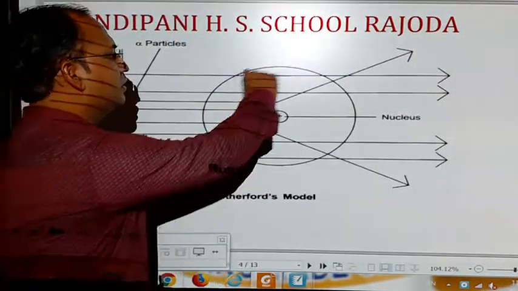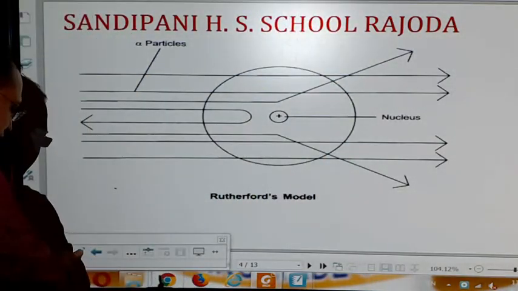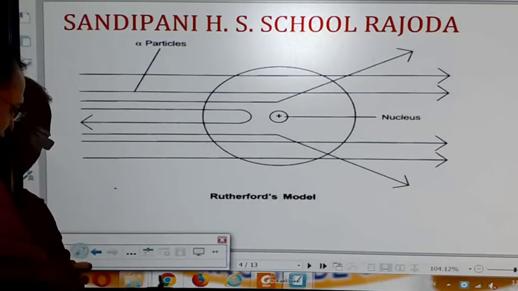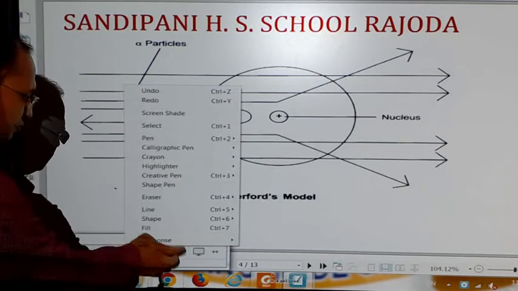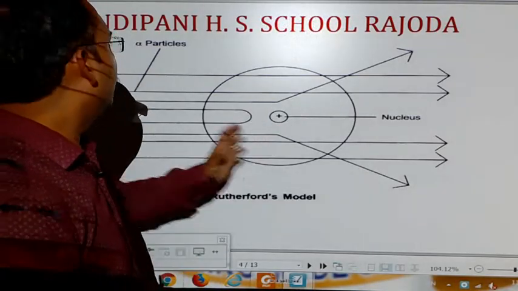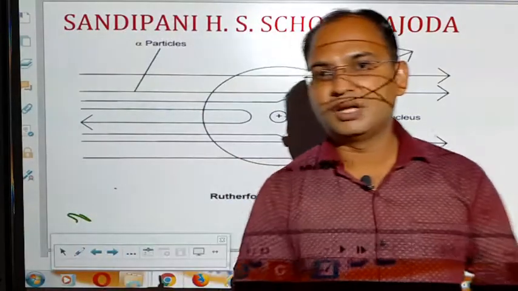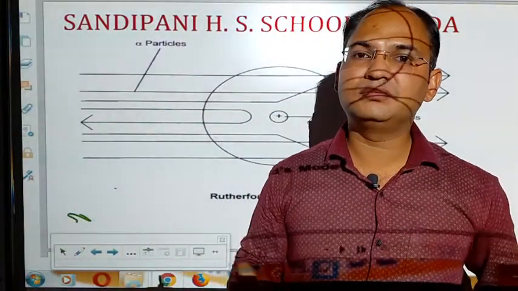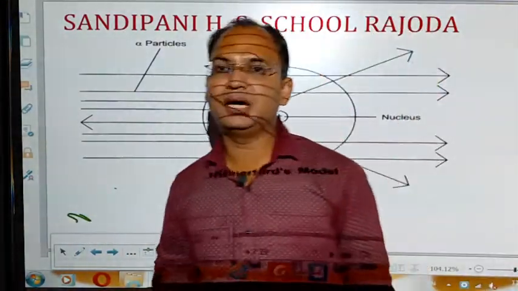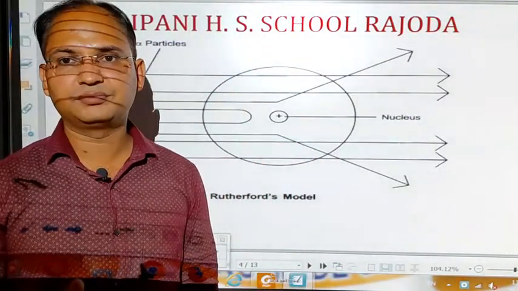Here you can see this foil in the form of a round circle, and he bombarded alpha particles on it. Alpha particles are actually double charged helium ions. They have a positive charge on them.